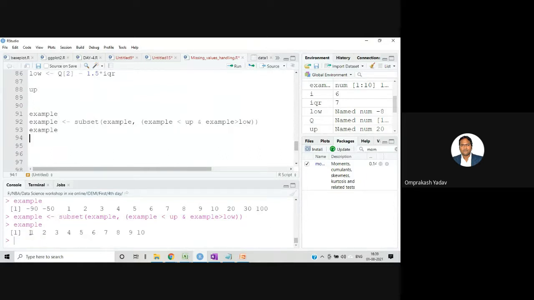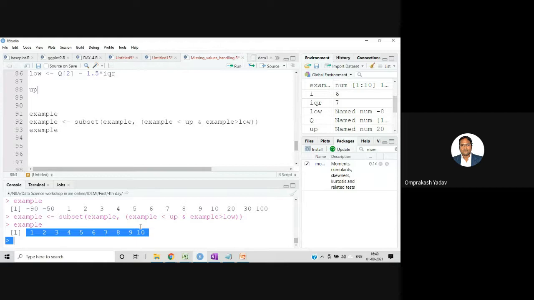What you can see: since the upper limit up was 20, it's considering less than 20, and greater than low, which was minus 8. So it has selected from 1 to 10, and you can clearly see that we have removed the outliers completely.